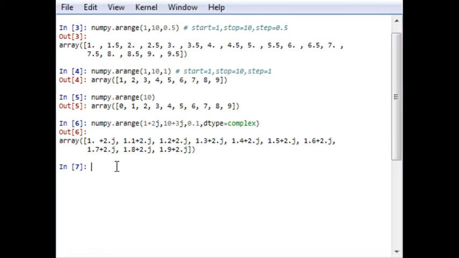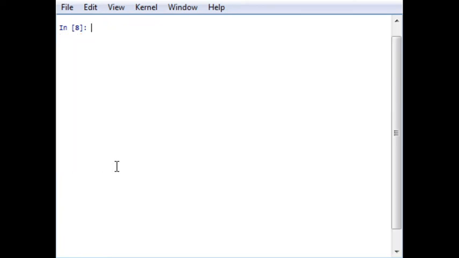The next example is related to linearly spaced numbers. While arange gives you good control over step size, you cannot specify the number of elements in an array. To solve this issue, we use the linspace function. In linspace, we have five inputs to the function.